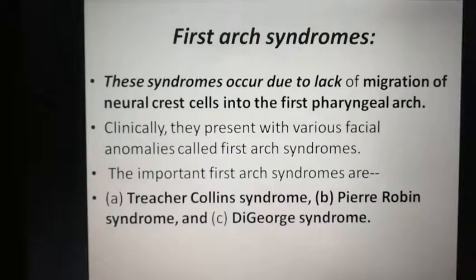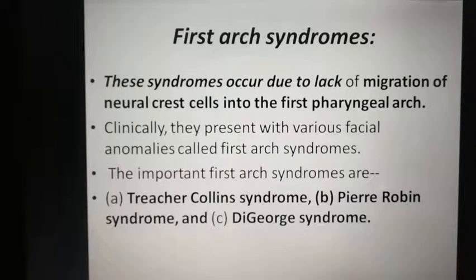Coming to the applied aspect of the pharyngeal arch. First, most important is the pharyngeal arch syndrome. First arch syndrome is due to lack of migration of the neural crest cells into the first pharyngeal arch. We have discussed that pharyngeal arch is a mesodermal structure and neural crest cells move into it.